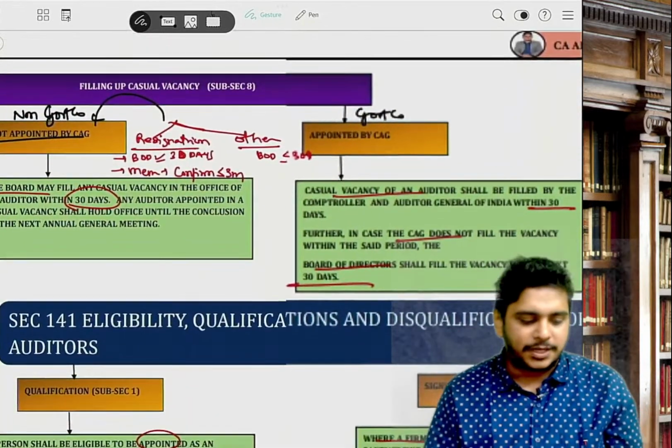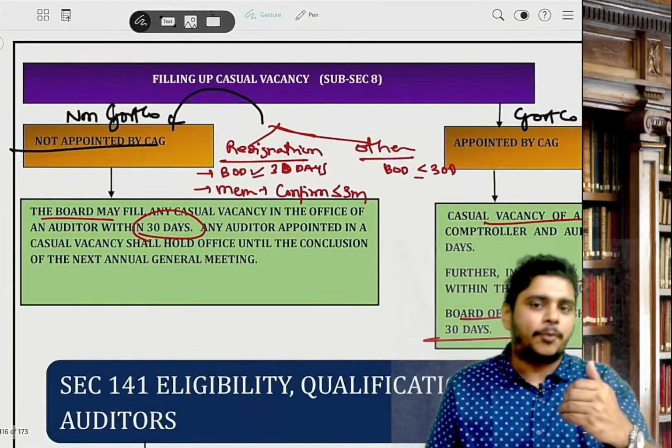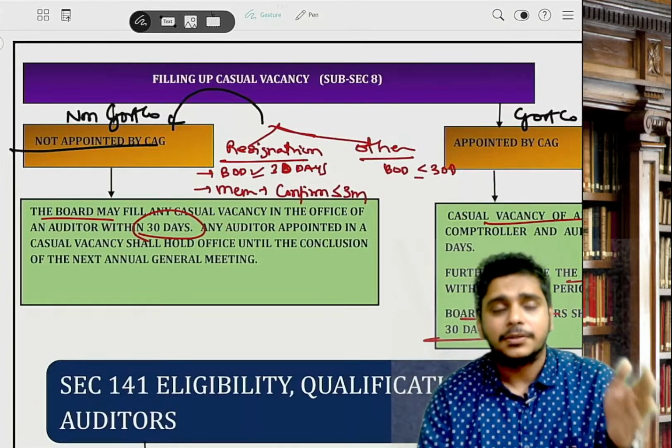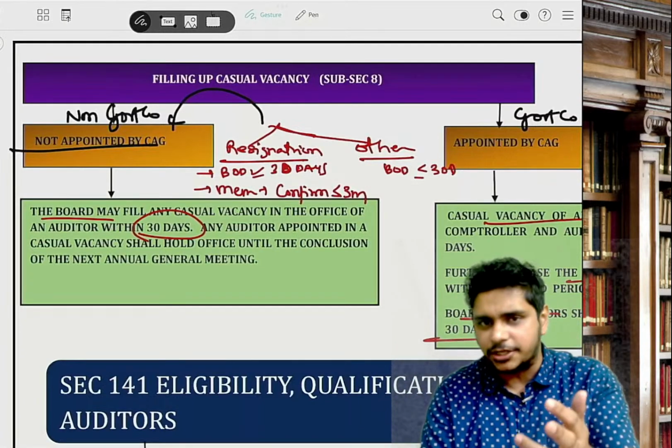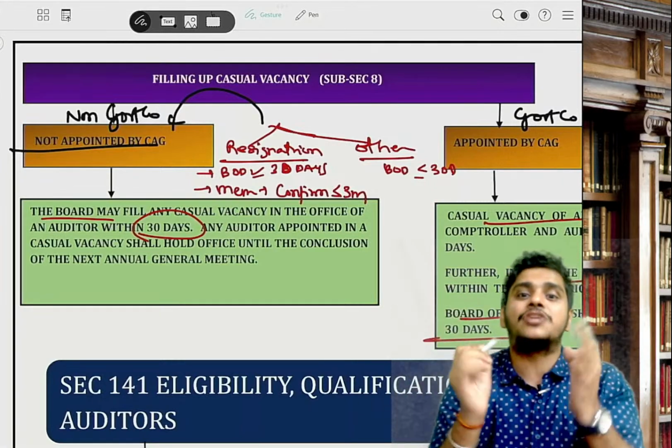Last point, casual vacancy. So in case of a non-government company, casual vacancy happens when the auditor is appointed and between the term, like from the first AGM to the 6th AGM, if anything happens to him, like death, insanity, incapacity, resignation, then there is a vacancy. So new auditor has to be appointed. The new auditor is called as casual vacancy auditor.